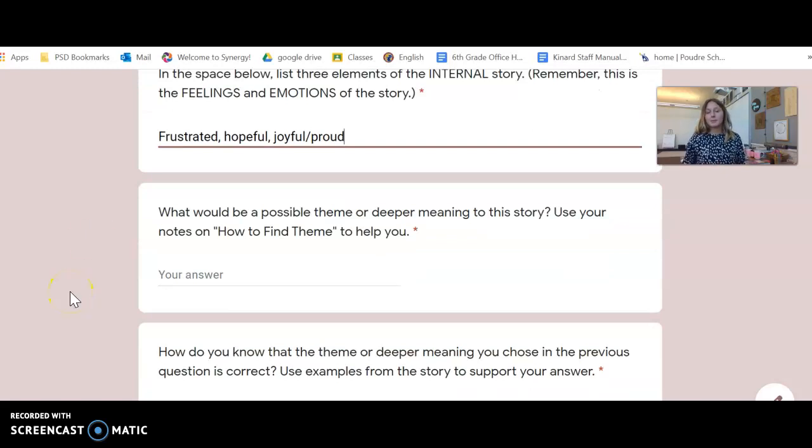What would be a possible theme or deep meaning to this story? So hopefully you used the how to find a theme note section in your ISN. Those are all the questions you hopefully asked yourself while you finished watching the video. So if I pull those up in my ISN, oh gosh, I should have had it prepared. But it could be, what is the story trying to teach?